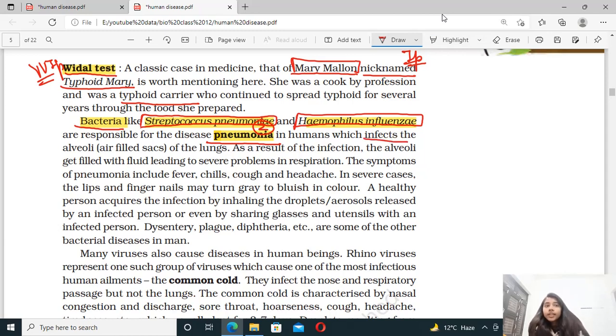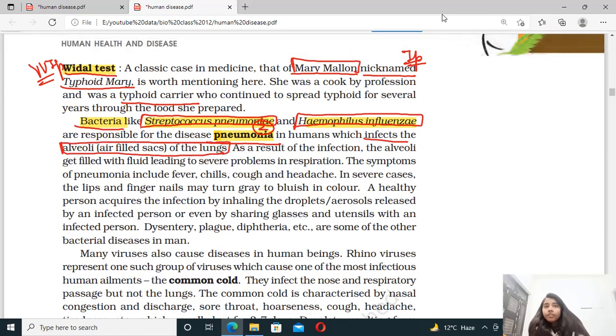So it basically infects the alveoli of the lungs. Alveoli of lungs कहाँ होते हैं? Look, this is our mouth, correct? We have our mouth. After that, not from the mouth, let's take from the nostrils. So we have our nostrils, and after nostrils we have our pharynx, and after that we have our trachea, right? Trachea is also called the windpipe, and this trachea gets divided into two bronchi. These bronchi are further divided into bronchioles, and these bronchioles are further divided into primary, secondary, and tertiary bronchioles.